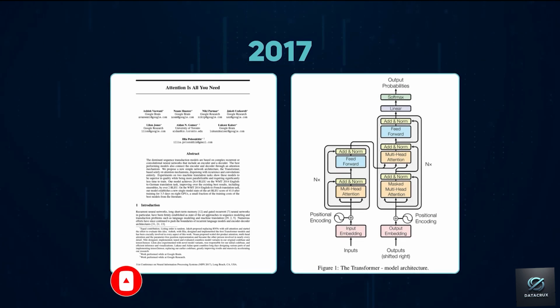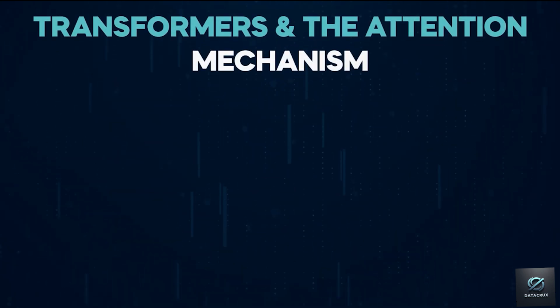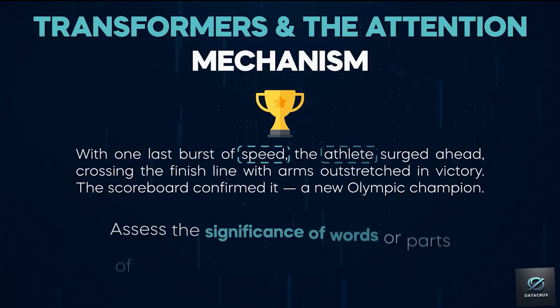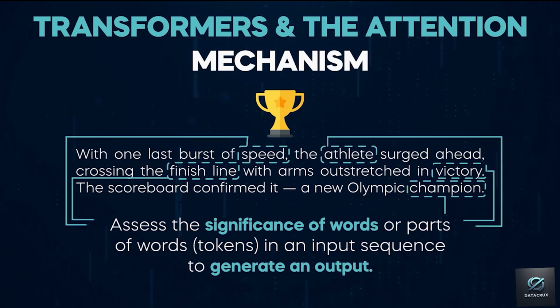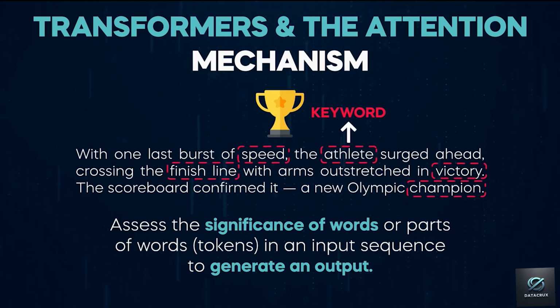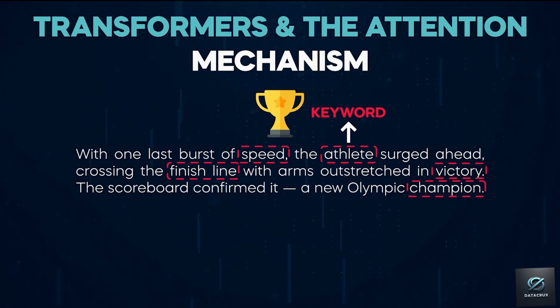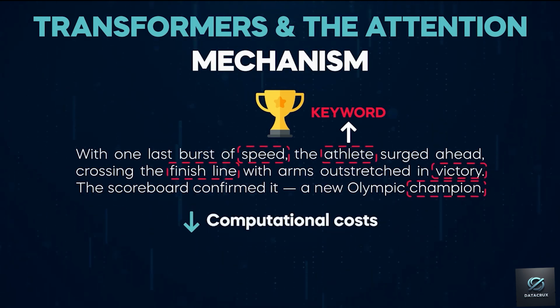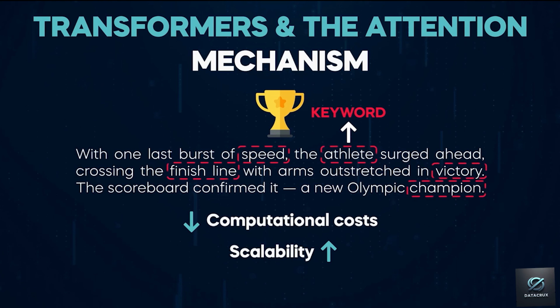the attention mechanism. The attention mechanism allows a model to assess the significance of various words or parts of words or tokens in an input sequence to generate an output. Therefore, the model identifies key words and focuses more intensely, lowering computational costs and enhancing scalability.